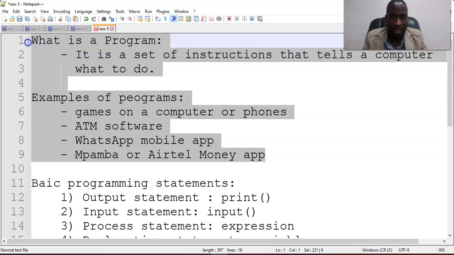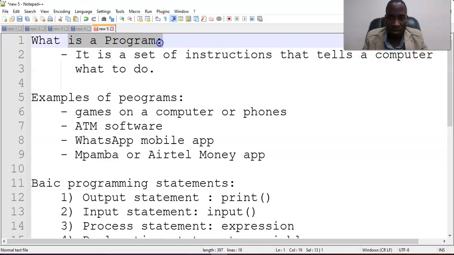If you go to ShopRite, when you have bought some things and you want to go out, you go to the checkout point there, they scan your product, and of course you give them money and it does everything and gives you the change. They are able to use a computer to do that because there are sets of instructions that instruct the hardware or a computer what to do.